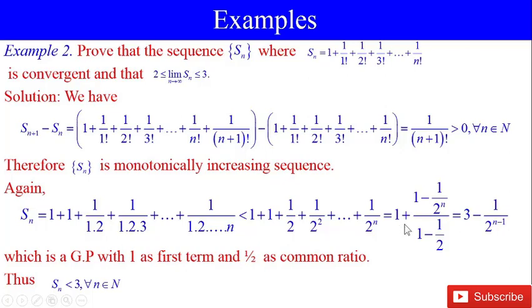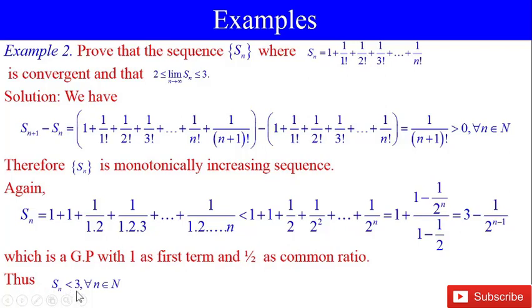This is equal to 1 plus (1 minus 1 by 2 raised to the power n) by (1 minus half), which is equal to 3 minus 1 by 2 raised to the power n minus 1. In this expression, this is a geometric progression, whose first term is 1 and common ratio is half. So, Sn is less than 3 minus 1 by 2 raised to the power n minus 1.